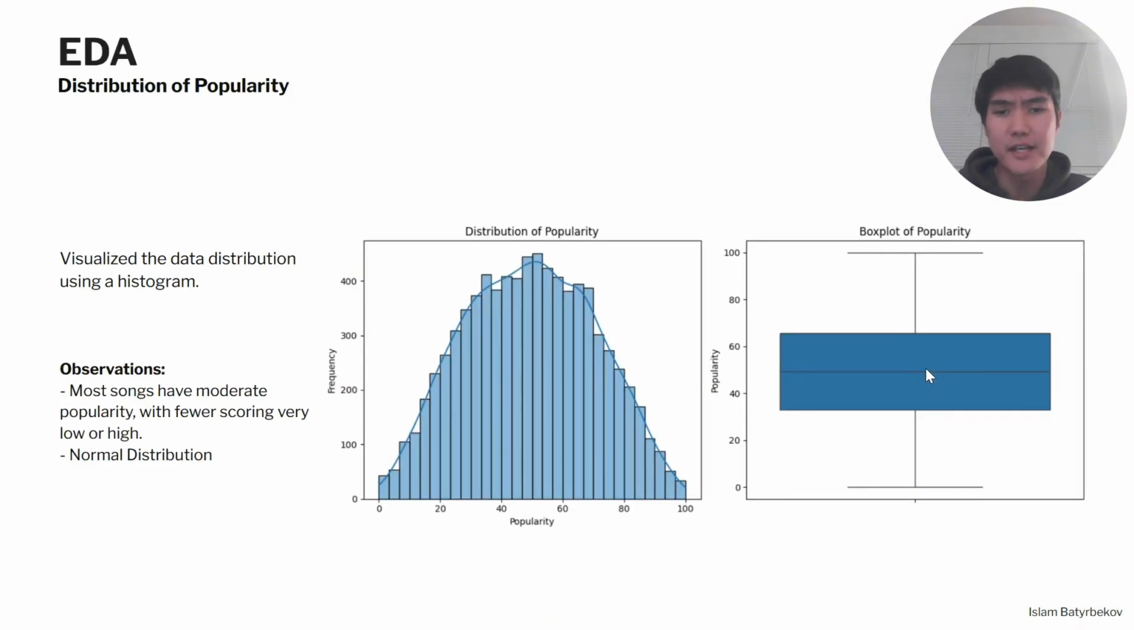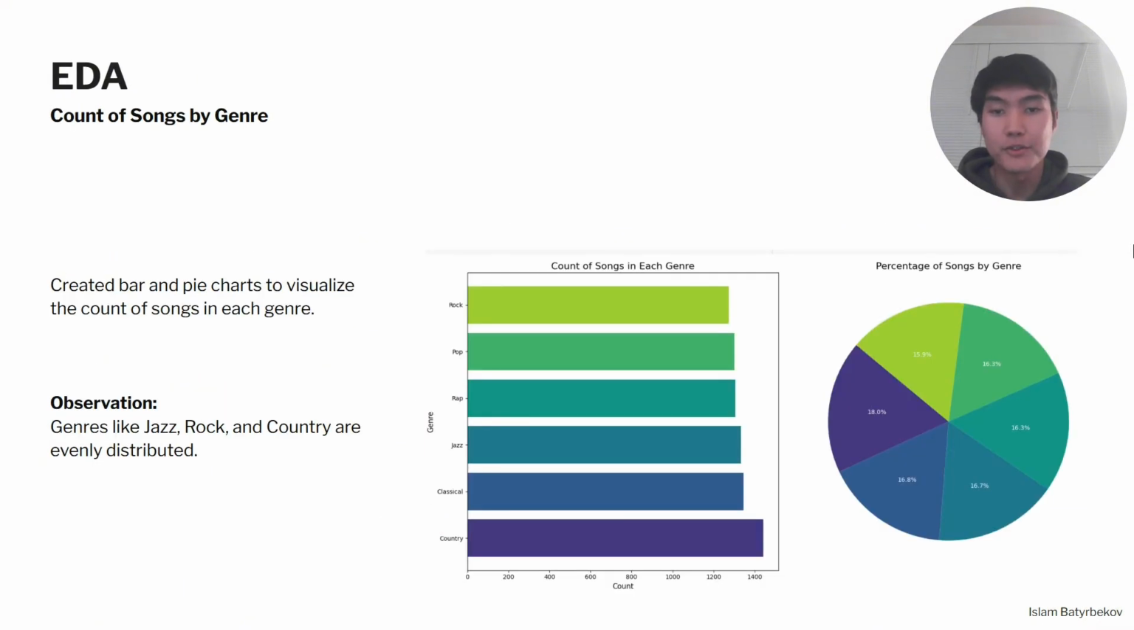To start, I examined the distribution of popularity scores. Most songs fall in the mid-range, with fewer songs scoring extremely low or high. I also analyzed the count of songs in each genre. The pie chart shows fairly even distribution across genres like jazz, rock, and country, ensuring no single genre dominates.